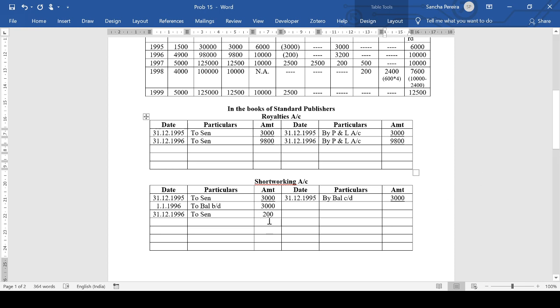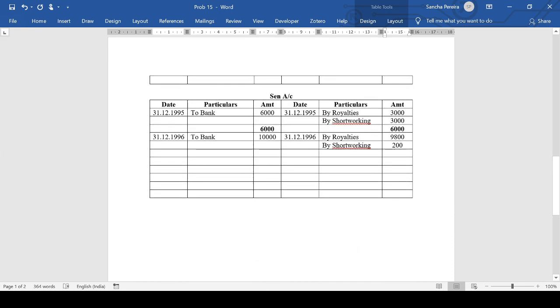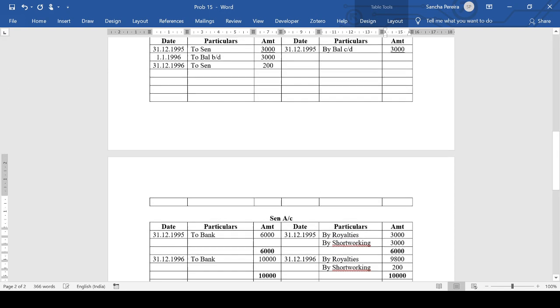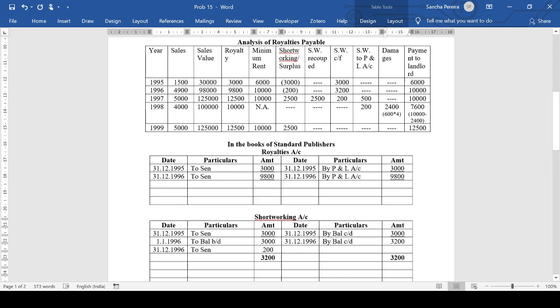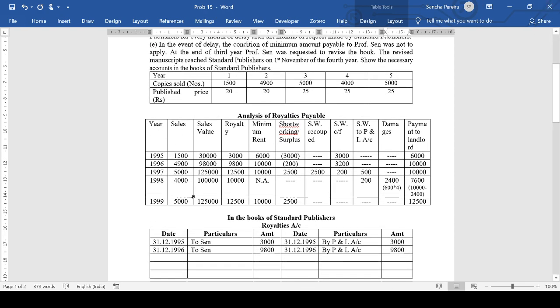We have to close this now. 10,000, 10,000. Close this. You will have a balance carried down. 31st December 1996, balance carried down will be 3,200. If you check here, the balance carried forward is 3,200.